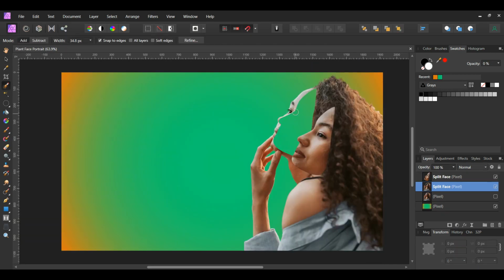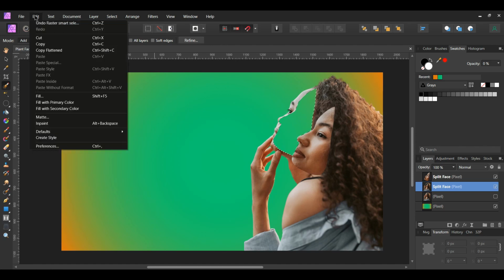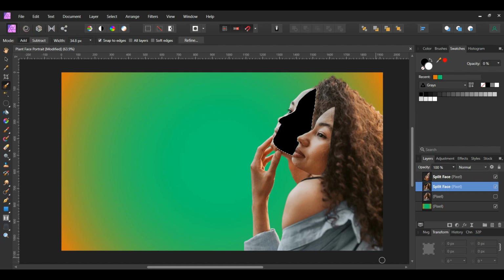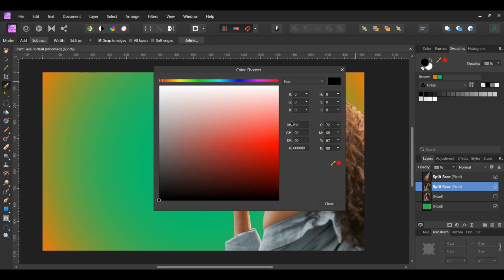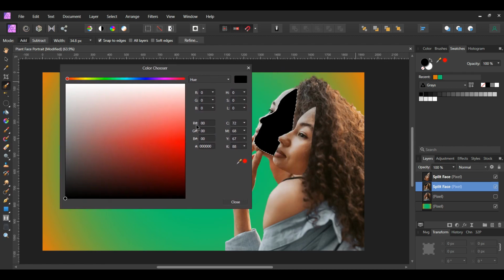Grab the Selection Brush tool from the Tools panel. Take the brush and select the whole area of the girl's face. Make sure you're on the Add mode and that Snap to Edges is checked in the Context toolbar. After you've made the selection, go to the Edit menu and select Fill with Secondary Color. The selection should be filled with black. Go to the Swatches panel and double-click on the black color to bring up the color chooser. Enter the following hex code, A27259.